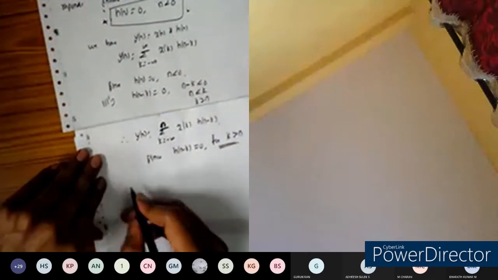This is said to be the causal system. A causal system means it is not defined for negative values of n. So this is the condition for causality. This is the proof. In the exam, if they ask for the proof, we can do it this way.